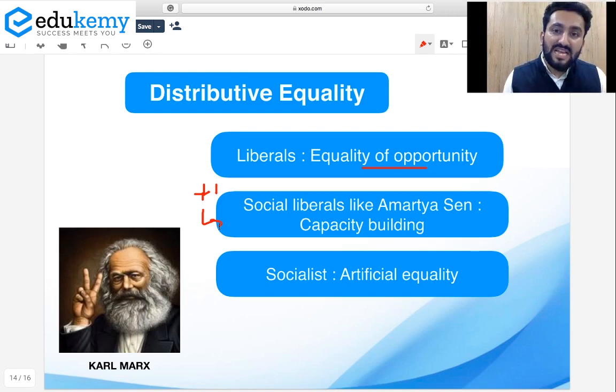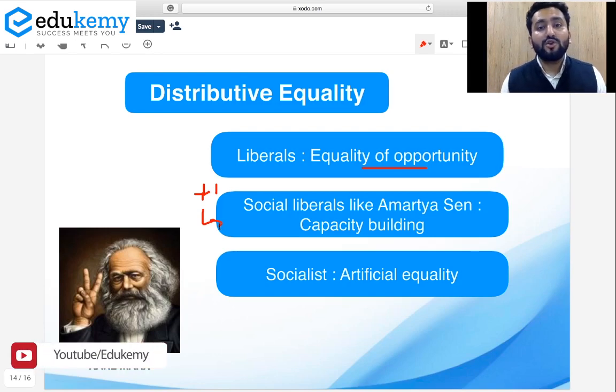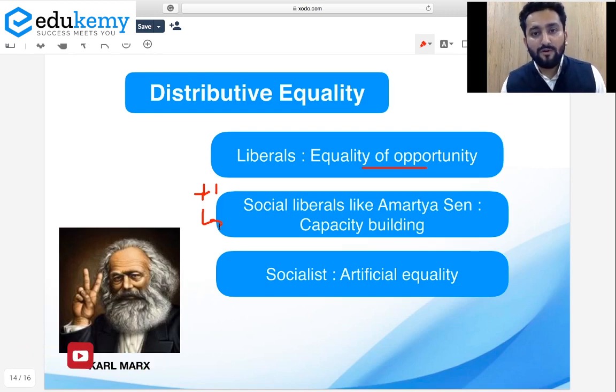So how can these people who are struggling for basic livelihood, basic education, how they can compete in these exams even if they are given equality of opportunity? Means we need to take some capacity building measures, and that is when the government introduced these schemes like a coaching scheme for particular sections, right? Special aids, books are given, uniforms are given for particular section of students. So that is called capacity building, because whenever we actually bring capacity building into place, then only we can have distributive justice. That is the idea of Amartya Sen.